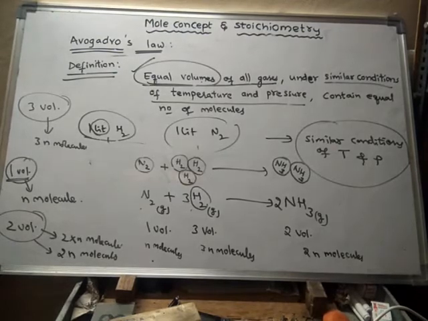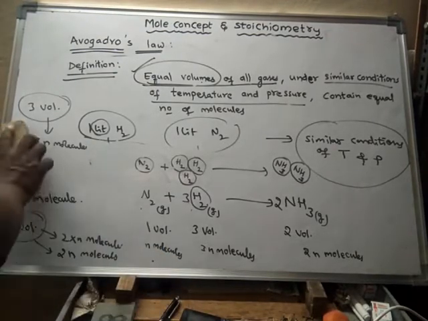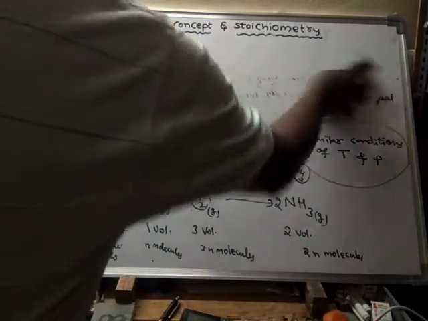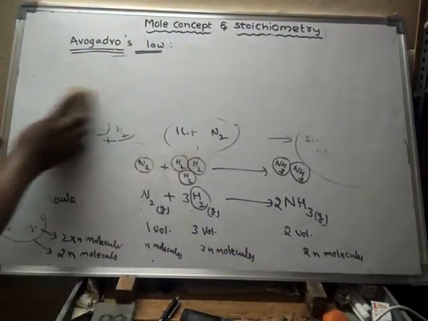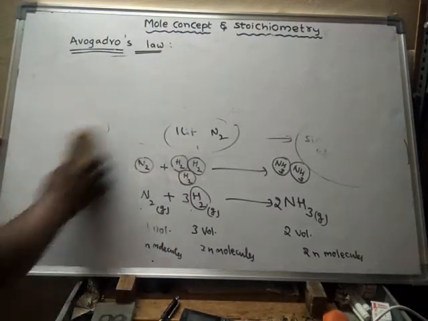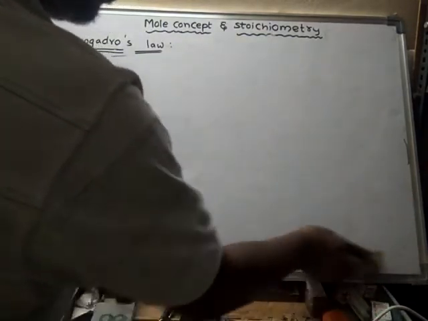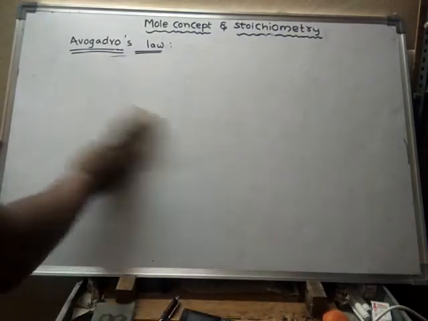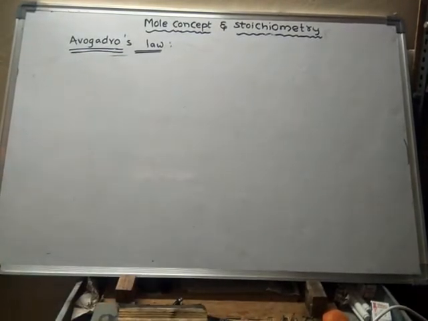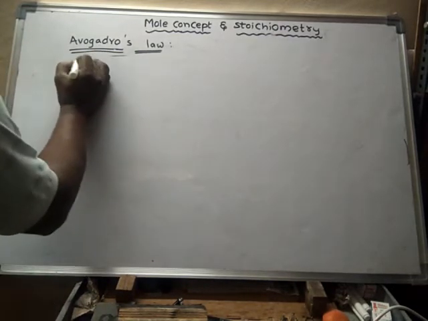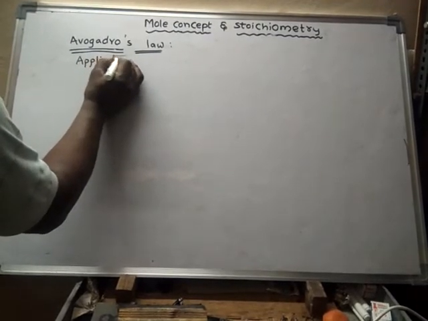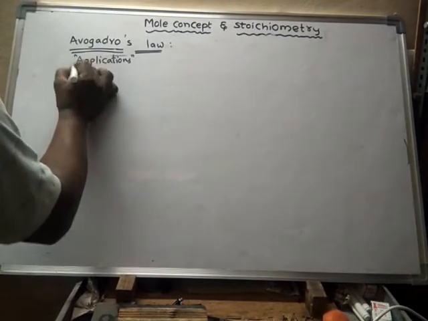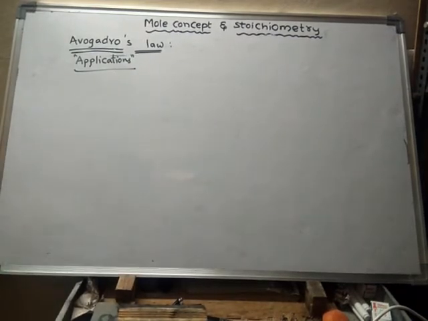Now we will learn applications of Avogadro's law. That means where Avogadro's law is used.